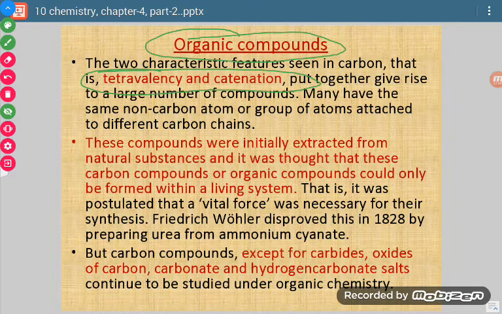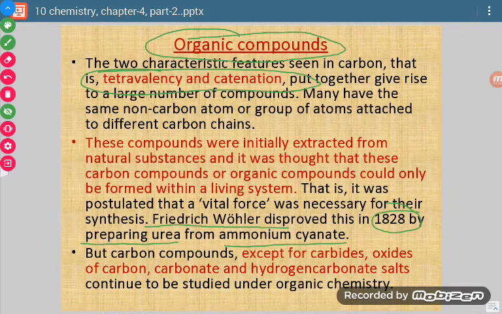But what happened? A scientist called Frederick Wöhler gave one theory in the year 1828, and what he did, he prepared urea from ammonium cyanate. So from a non-living substance also an organic compound can be formed. So that definition was not applicable for all things every time.